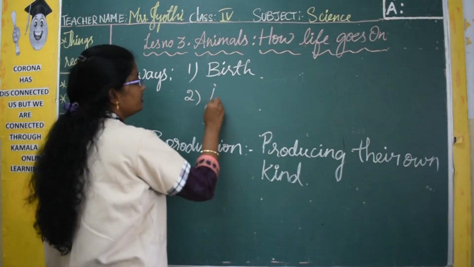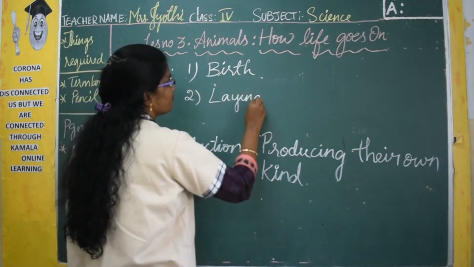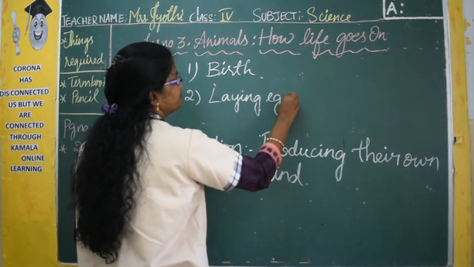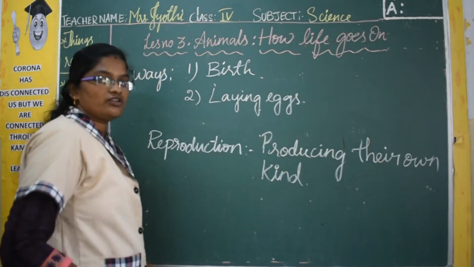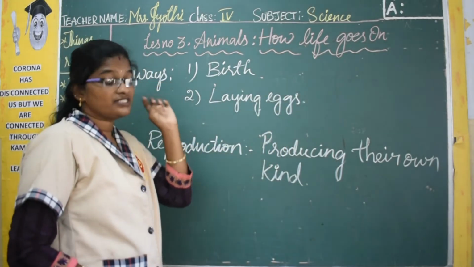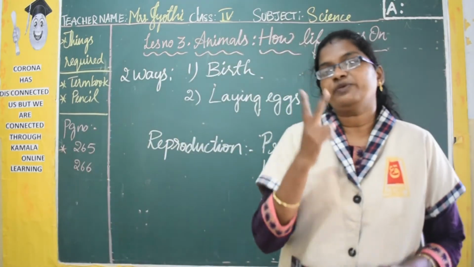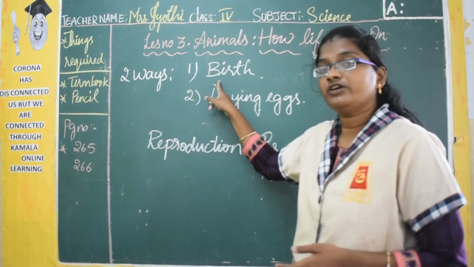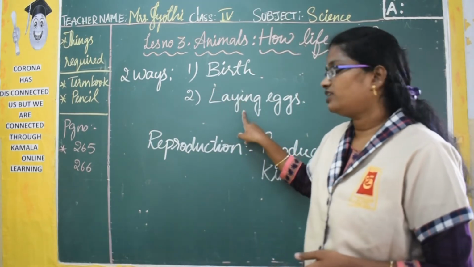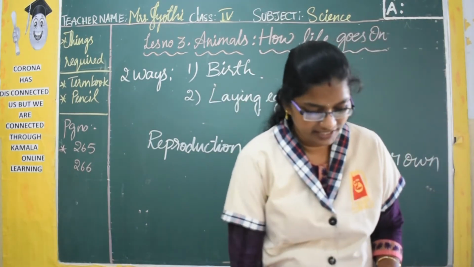And the second one is laying eggs. Laying eggs is mostly done by birds, right? So there are two methods: one is giving birth to the young ones and another is laying eggs.